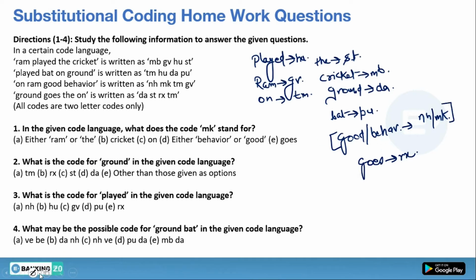So let us solve the questions. Question number 1: What is the code of MK? MK can be good or behavior, so option D. What is the code for ground? Ground code is DA, so option D. What is the code for played? Played code is HU, so option B. Now question number 4: What may be the possible code for ground bat in the given code? Ground is DA and bat is PU, so DA, PU must be there in our option. Option D has PUDA, so D is the correct answer. I hope it is clear.